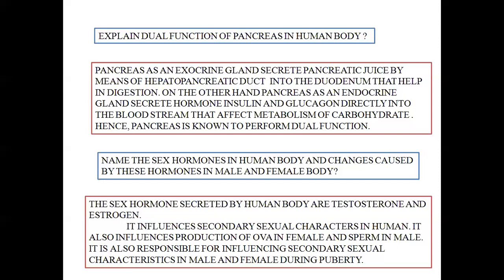And also it helps in enlargement of the breast, that is development of the mammary gland, so that in future it can produce milk for nourishment of the fetus. This way the sex hormones in male and female work.